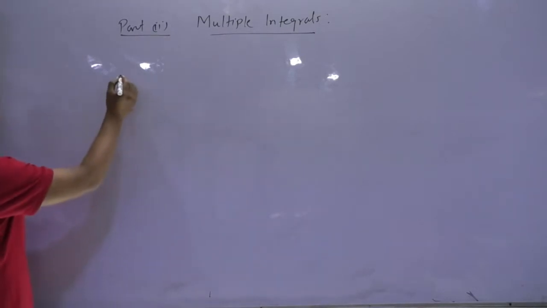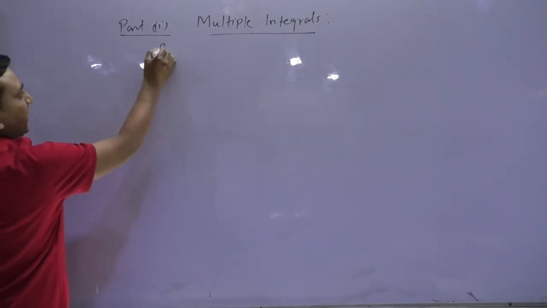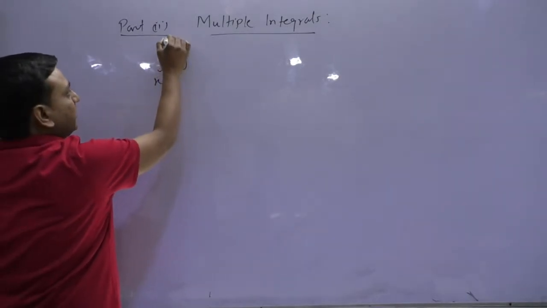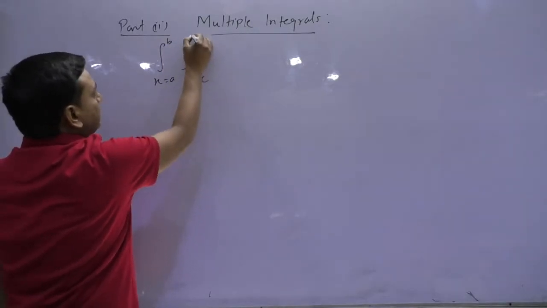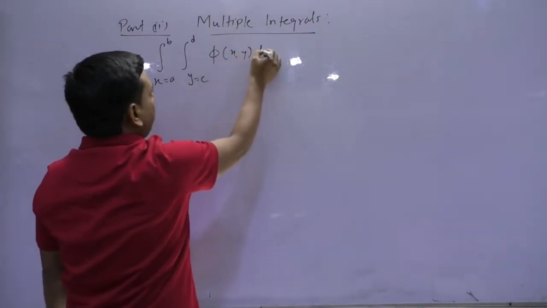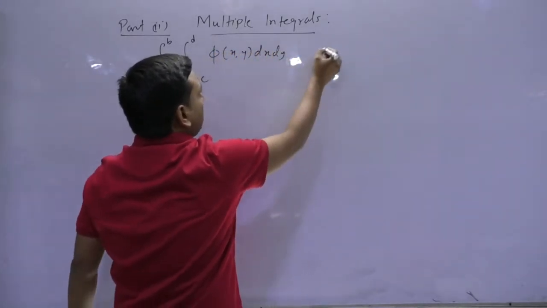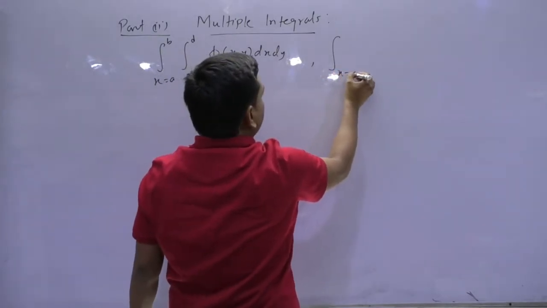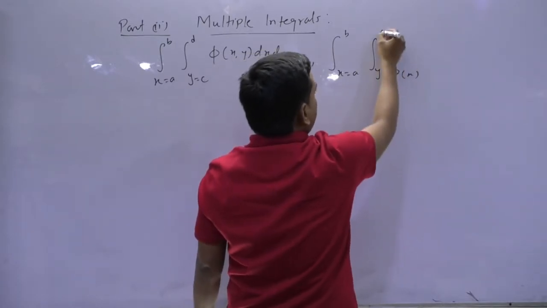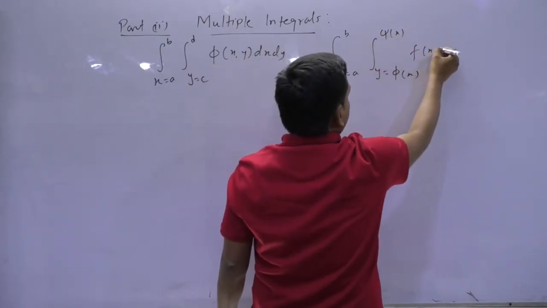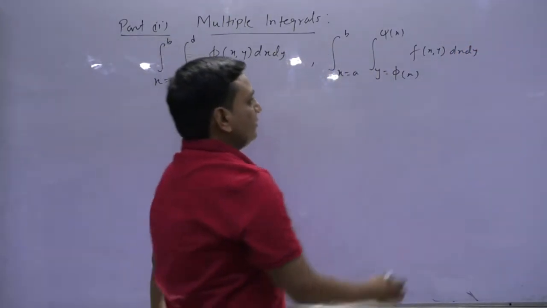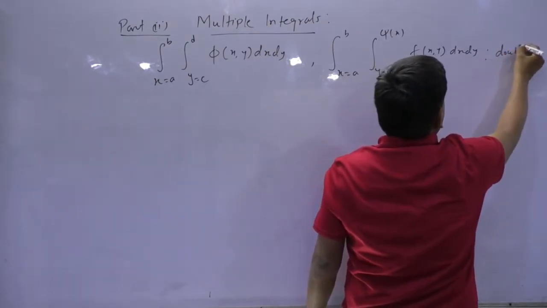Okay, so when I say multiple integral, it may say कि suppose that x का limit is going from a to b, y का limit is going from c to d, some function of x comma y dx dy, or you may have the integrals like x equals to a to b, y का limit as a function of x into dx dy. Okay, so that is called as double integral.